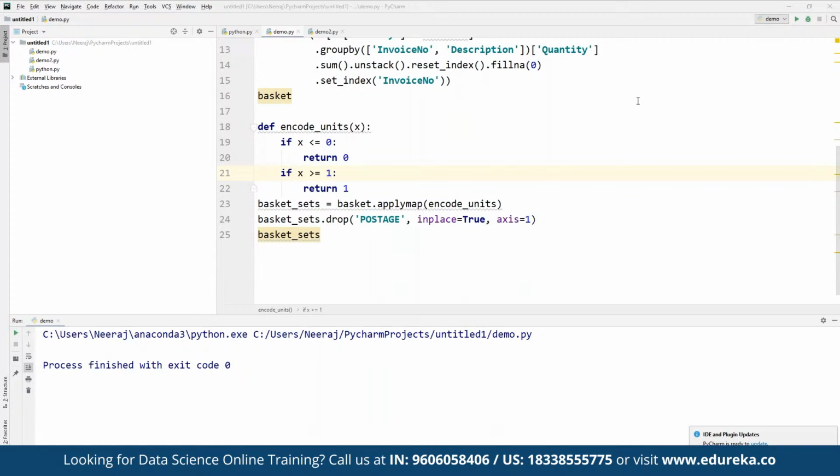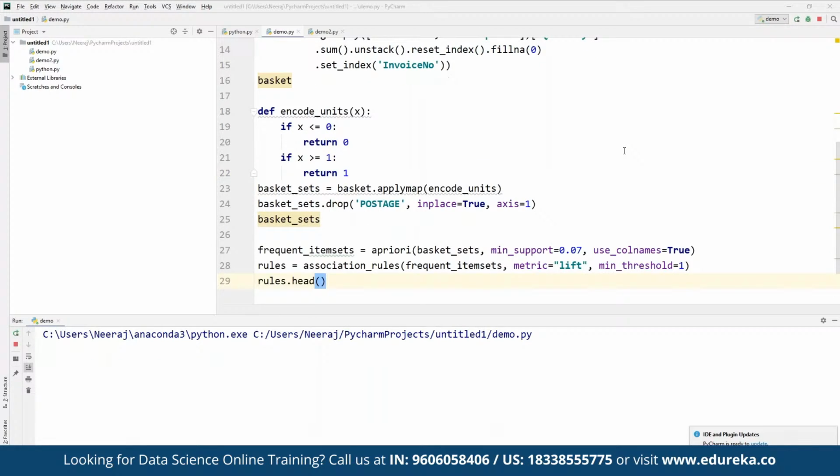So for doing that, we can make use of frequent item sets. Here we are going to define frequent item sets, where we define the apriori from basket set. Minimum support should be 0.7, and use column names should be true. And the rules here are defined through association rules, where we want to define the metric as lift and the minimum threshold set to 1. And then we are going to filter the data frame using standard pandas code for a large lift and a high confidence value of 0.8.